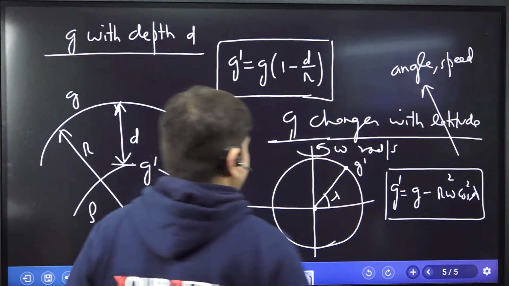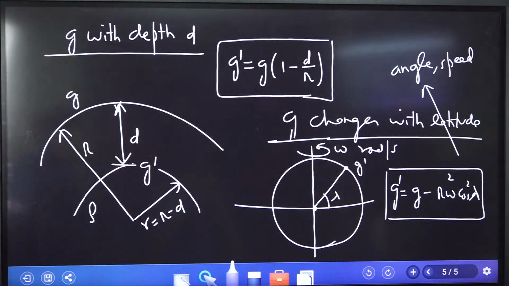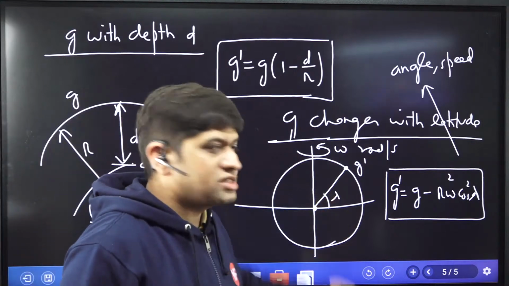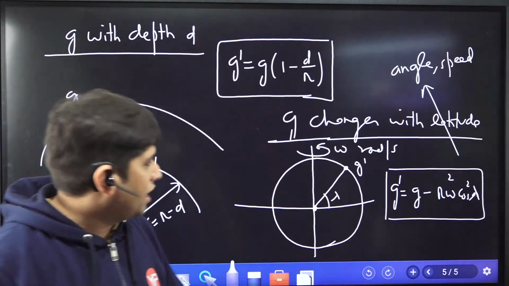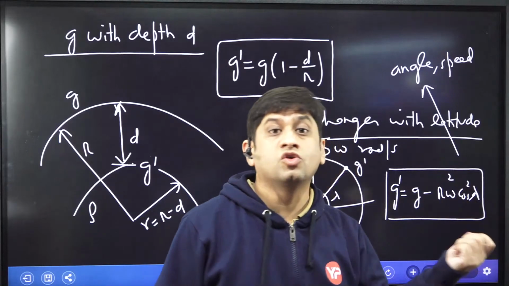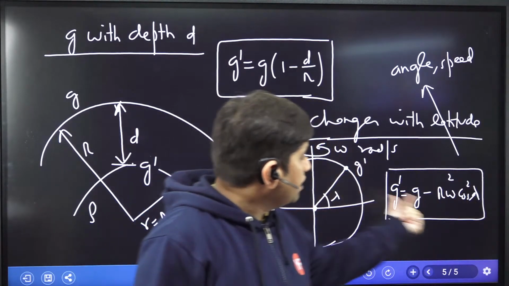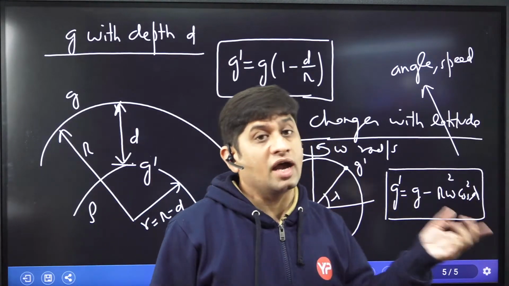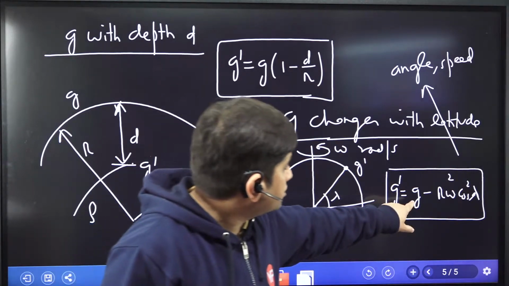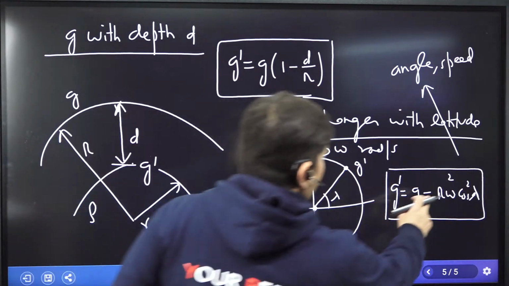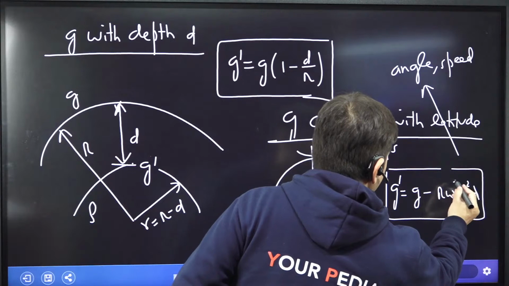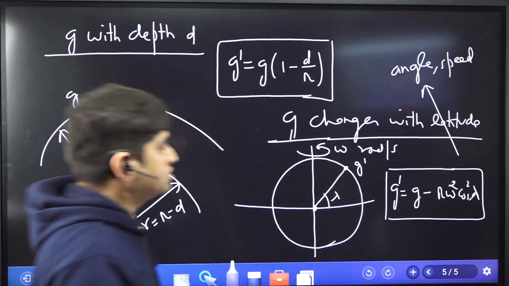Lambda is the latitude angle, as you can see here. What is the value of lambda at the equator? 0. And at the equator, cos 0 is 1, and hence the minimum acceleration due to gravity is at the equator. How much is that? G minus r omega square.